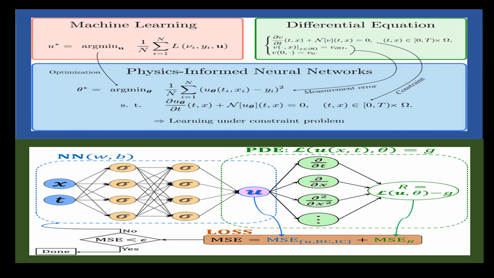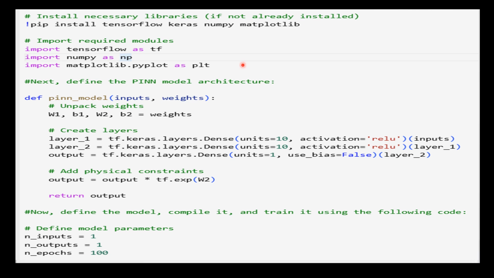So let's understand it better using a Python code. Now this code will demonstrate how to create a PIN, or physics informed neural network, using the Python libraries TensorFlow and Keras. So here the PIN is used to solve a simple mathematical problem and demonstrates how to apply physical constraints to the model. And the same approach can be used for stock market analysis. And the process can be broken down into several steps.